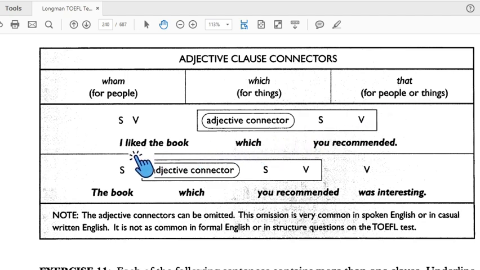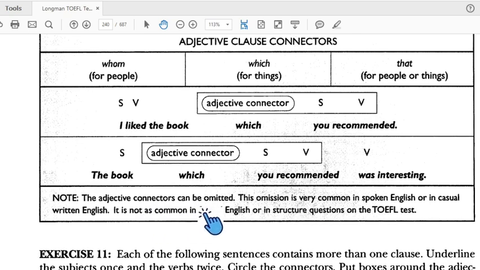The formula: I liked the book which you recommended. Subject, verb, there is a connector. The book which you recommended goes back to the book and explains the book. The book which you recommended was interesting. Which you recommended goes back to the book. This one is the subject, this one is the verb. It's only an adjective.